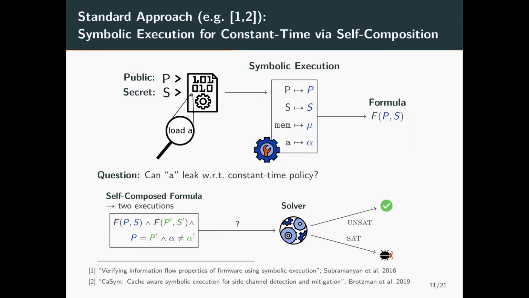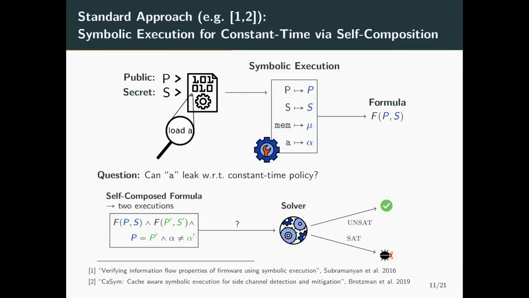We can do that by building a formula representing two executions of the program with self-composition. We take the current formula, duplicate it, rename all the variables, put the original formula and its copy together, add the precondition that the public inputs are equal, and finally ask, can alpha be different from alpha prime?